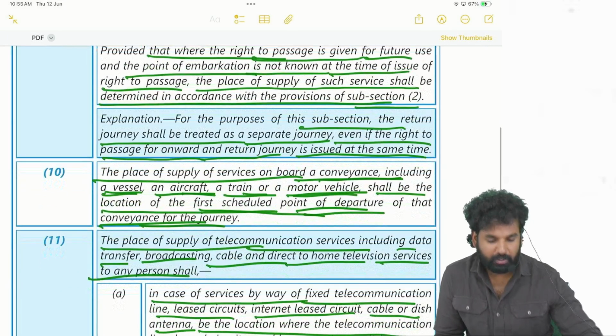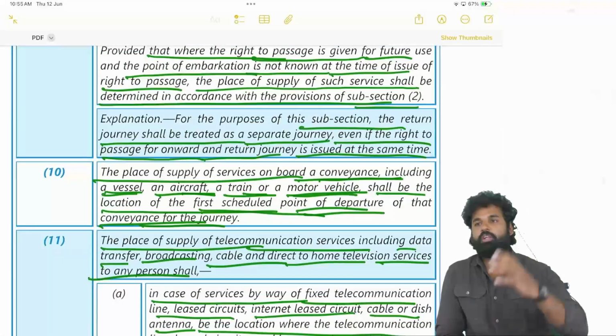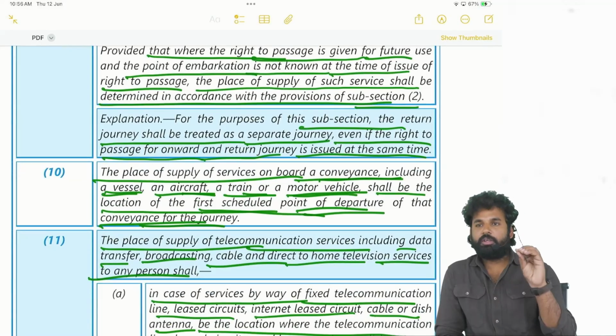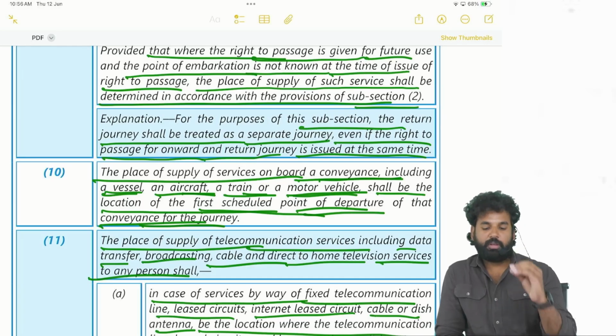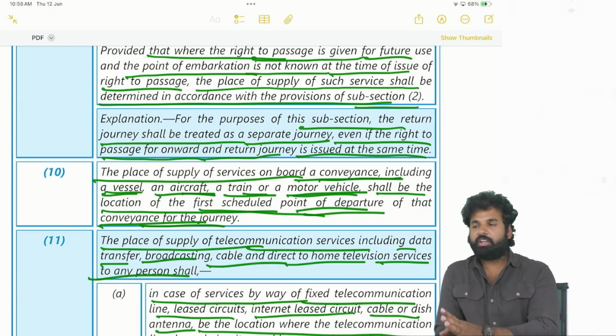Next, place of supply in case of services provided on board. That means in the train or in the aircraft or in the vehicle, the services are being provided. In such cases, the first scheduled point of departure of the conveyance, that means from where the train got started, from where the bus got started, or from where the aircraft got started, that will be the place of supply.